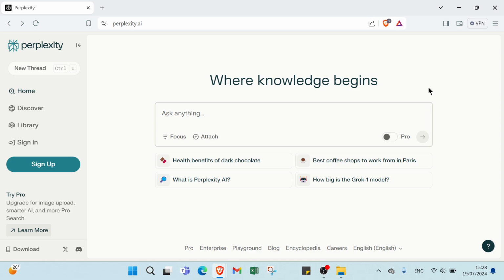The third one we have is affiliate marketing. Affiliate marketing is another excellent way to make money with Perplexity. Here is how it works. First, we have join an affiliate program. Sign up for Perplexity's affiliate program if they have one, or promote related products. Then we have create valuable content. Write blog posts, create videos, or use social media to share your affiliate links. Then we have drive traffic. Use SEO, social media marketing, and email campaigns to drive traffic to your content.